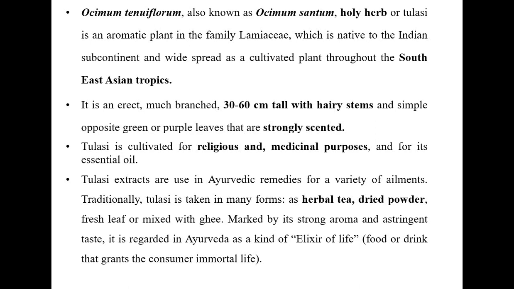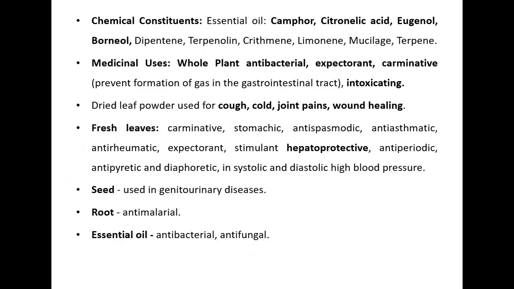It is about 30 to 60 centimeters tall with hairy stems. It is strongly scented, so wherever a Tulsi plant is, you can observe it. Tulasi is cultivated for religious as well as medicinal purposes. Herbal tea can be formulated using the Tulsi plant, and dried powder is also used. It is called an elixir of life. An elixir of life is a food or drink that grants the consumer immortal life. Those who take that particular food will get immortal life. It is a technical term used in herbal medicine.